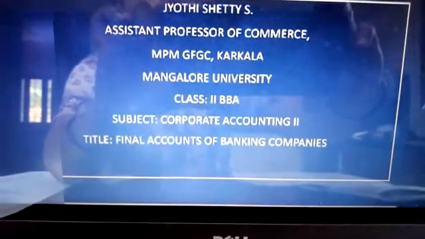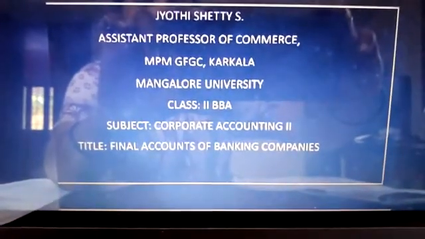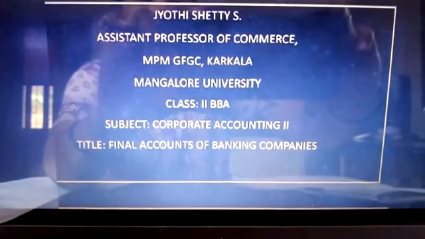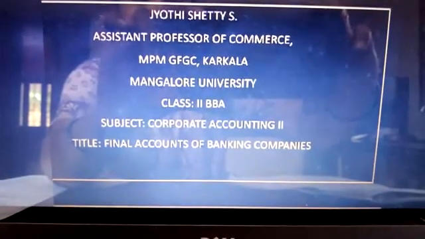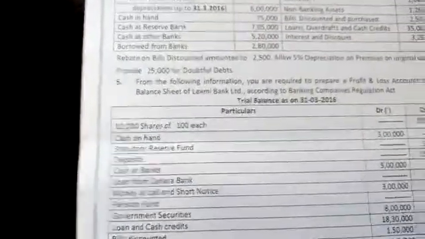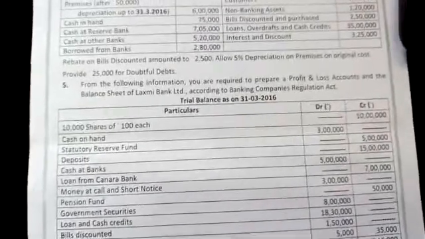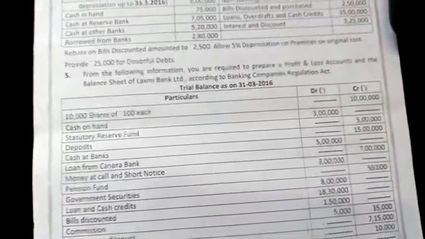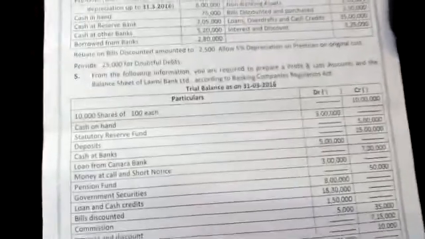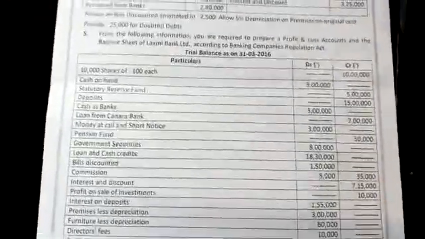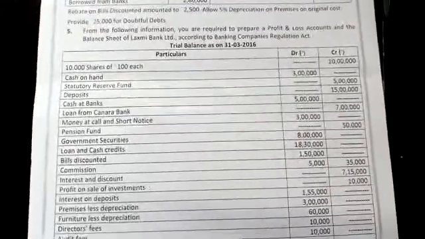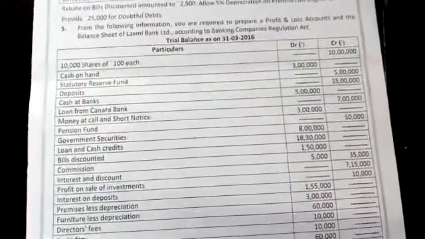Today we will discuss one of the problems under final accounts of banking company. I will read the problem and go through it. From the following information, you are required to prepare a profit and loss account and a balance sheet of Lakshmi Bank Limited according to Banking Companies Regulation Act. So we'll see the items one by one which are given in the trial balance.